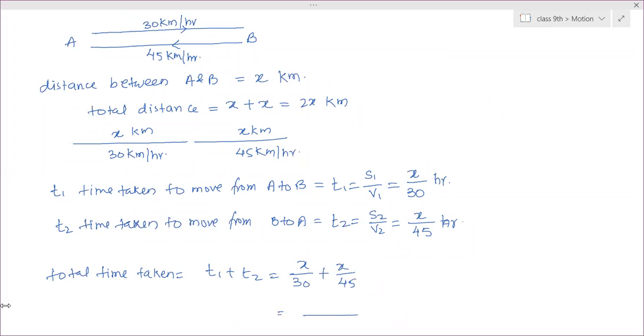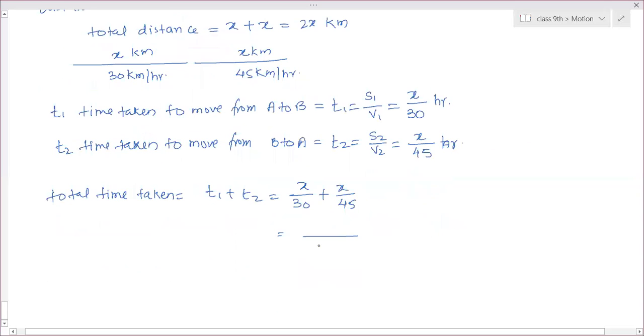LCM is 90. So it is 3x plus 2x, that is 5x by 90, which is x by 18 hours. And total distance we already calculated, that is 2x. So find out average speed.